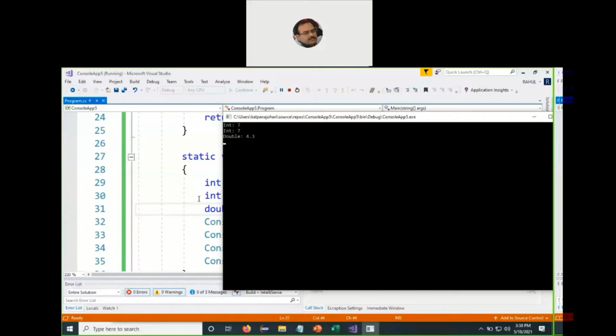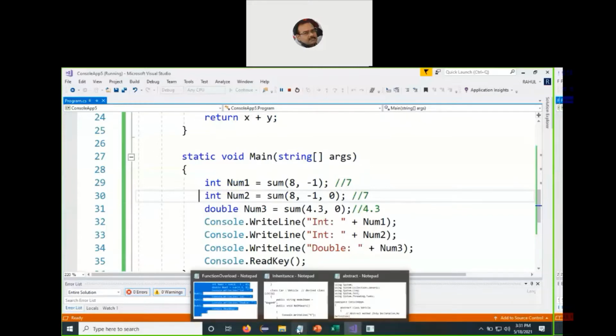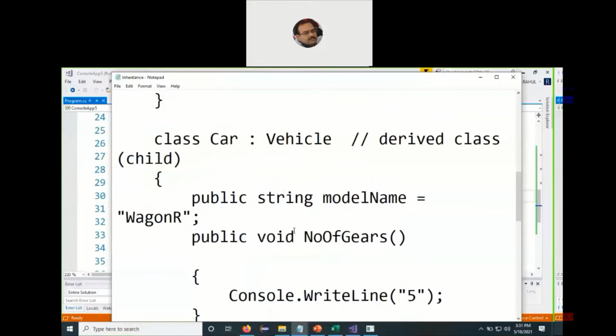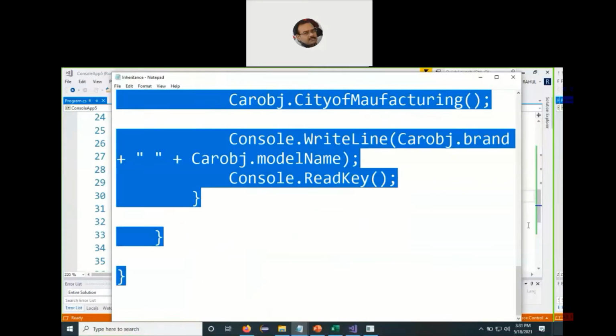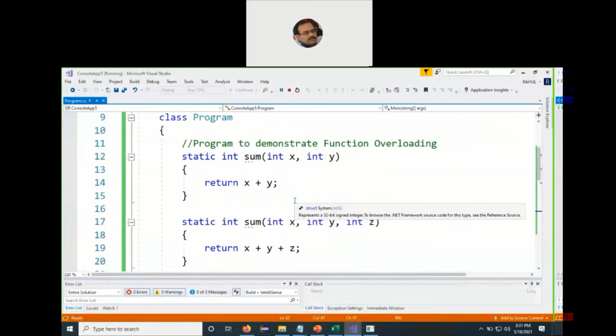Now we move on and we discuss the concept of inheritance in C#. Now inheritance, we know it's a very simple concept. The word itself says you have a base class, and from the base class you inherit the derived class. So the concept was there in C++, the concept was there in Java, and the same concept is being carried forward in C#.